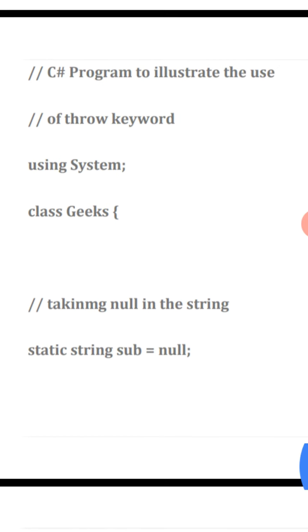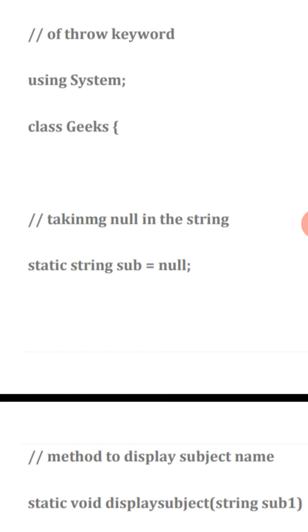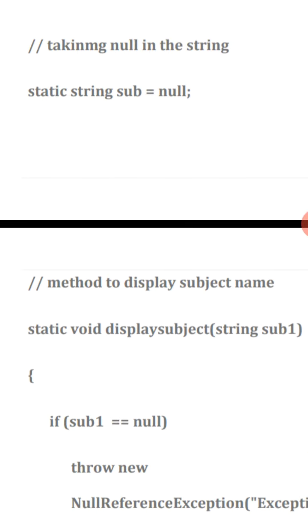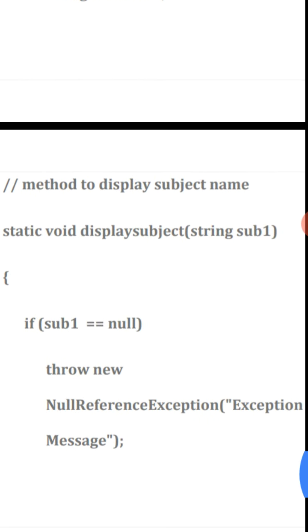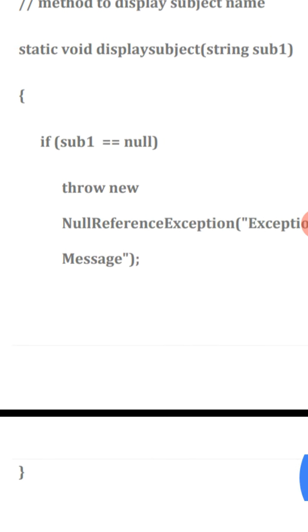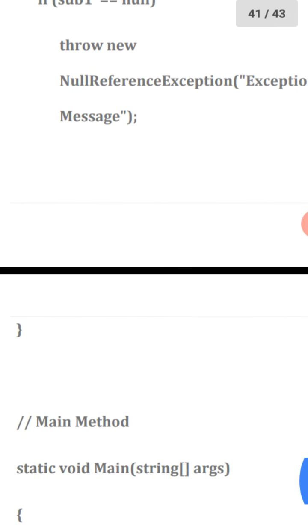Example: using System; class Geeks, static string sub is equal to null, in comment, taking null in the string. Then next, static void display subject, string subject1, in open curly. If subject1 is equal to null, throw new NullReferenceException with a message, printing the exception message.